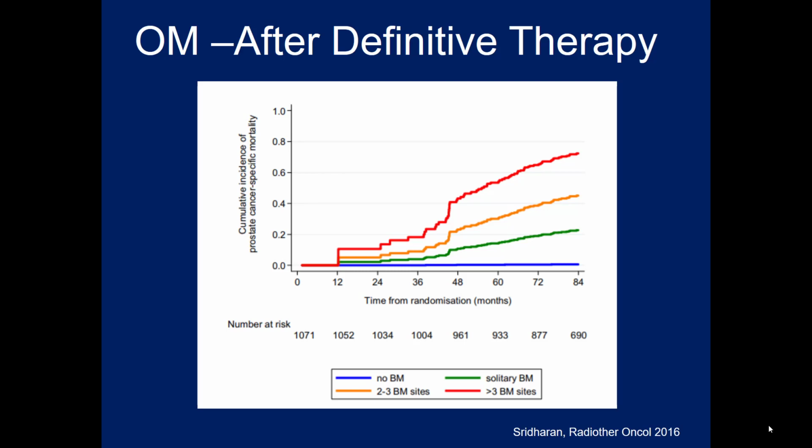So the definition of oligometastatic disease is not yet defined. The simplest way to do it is just to count the number of metastatic sites that you see. This is taken from a secondary analysis of a randomized trial, the TROG trial, looking at ADT and radiation. These are men who develop bone metastasis in follow-up on routine bone scans. And you can see that if you have a single bone met, you do much better than if you have 2 to 3, and better still than if you have more than 3 bone met. So there's clearly a spectrum of disease.